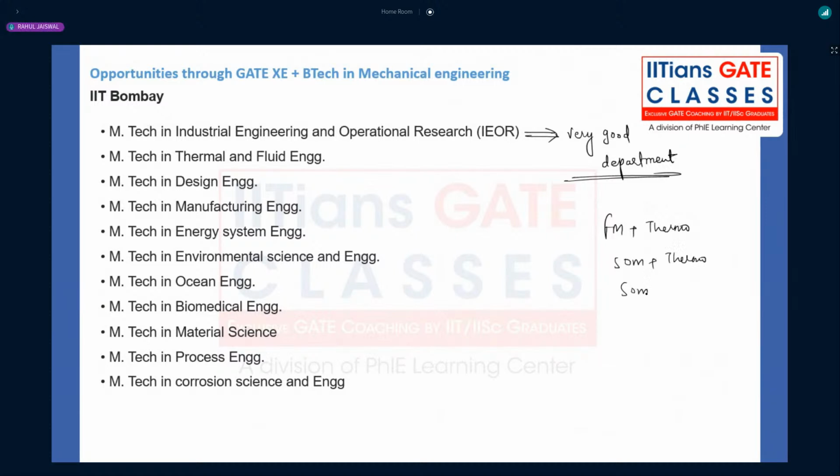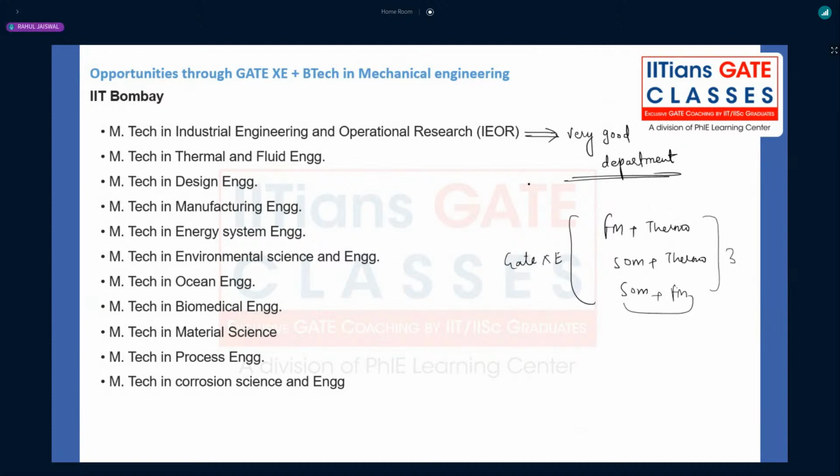SOM, and what all the combinations are there? The third combination is there. These three combinations are there. Only two subjects we need to prepare, right? So through GATE XC, it is very easy to get admission in IIT Bombay as well as IIT Madras and IISc Bangalore, if you are getting a good rank, because there is less competition in GATE XC than mechanical.